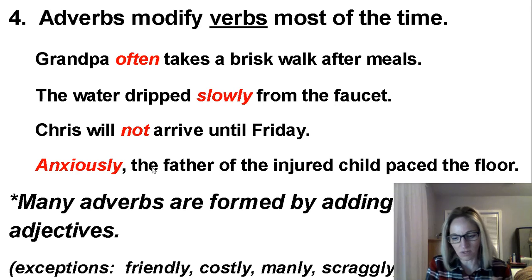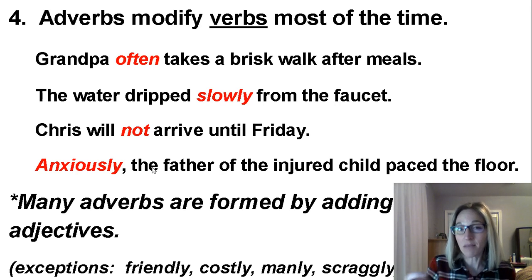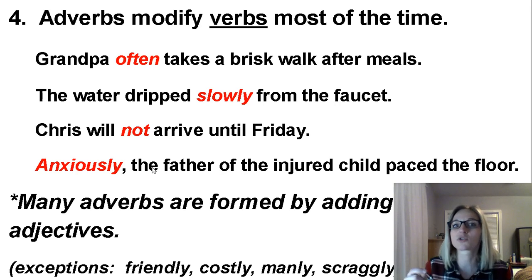So you can't 100% of the time say that if it ends in ly, it must be an adverb. No, but if it ends in ly, that can be a clue. It might possibly be an adverb. Look at it just to make sure. Make sure that it is describing a verb, an adjective, or another adverb, okay?